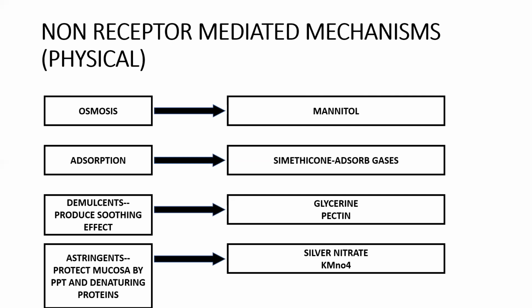So what are the examples? Silver nitrate and potassium permanganate. The silver nitrate, they actually used for burns previously. Now because of other available good agents, we are not using that silver nitrate. And the major side effect for silver nitrate is it produces blackish discoloration. So these are the non-receptor mediated mechanisms in physical: osmosis, adsorption, demulcents, astringents, and their respective examples.